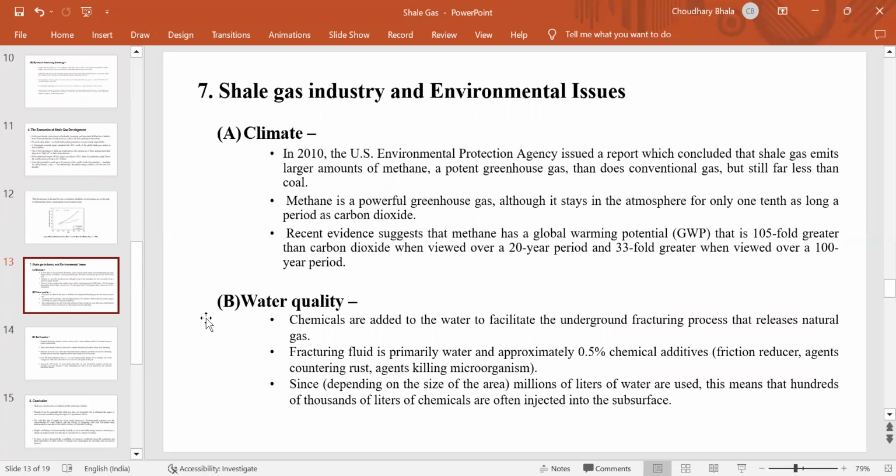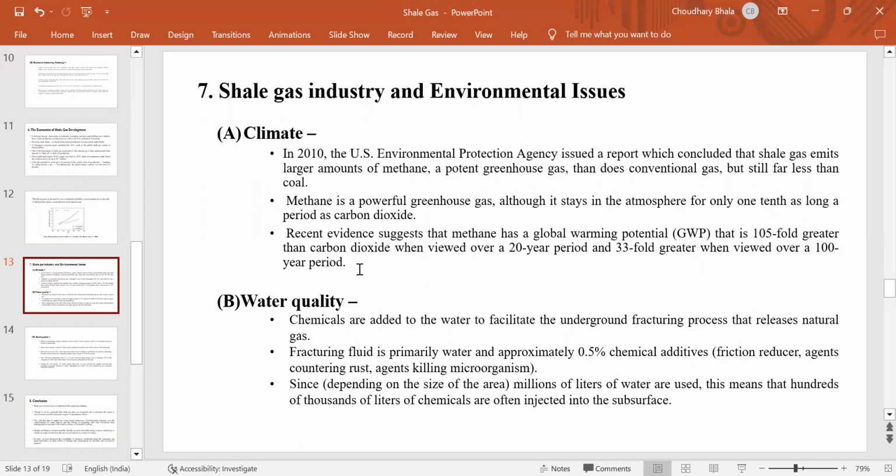In 2010, the U.S. Environmental Protection Agency issued a report which concluded that shale gas emits large amounts of methane, a potent greenhouse gas. The amount is more than conventional gas, but still far less than coal. Methane is a powerful greenhouse gas, although it stays in the atmosphere for only one-tenth as long as carbon dioxide. Recent evidence suggests that methane has a global warming potential 105-fold greater than carbon dioxide when viewed over a 20-year period and 60-fold greater when viewed over a 100-year period.